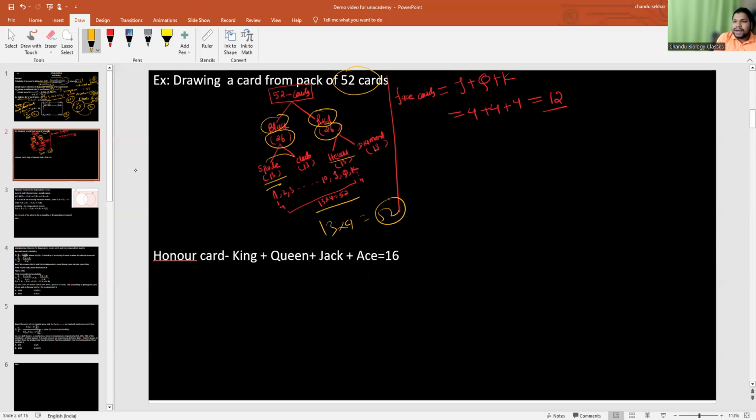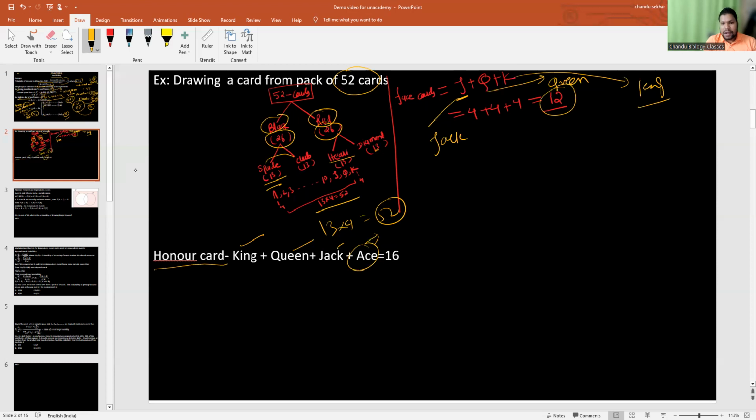So 13 into 4 is 52. In that, they can ask questions about face cards. How many are the face cards? Jack is a face card, Queen is a face card, King is a face card. So a total of 12 cards are face cards. But if I ask what is the honor card? Honor card means respected one. The respected ones, king, queen, jack are already there, but the ace is also included. So a total of 16 cards are there.